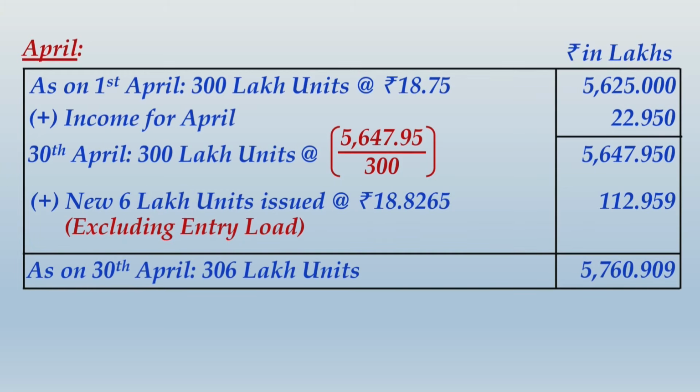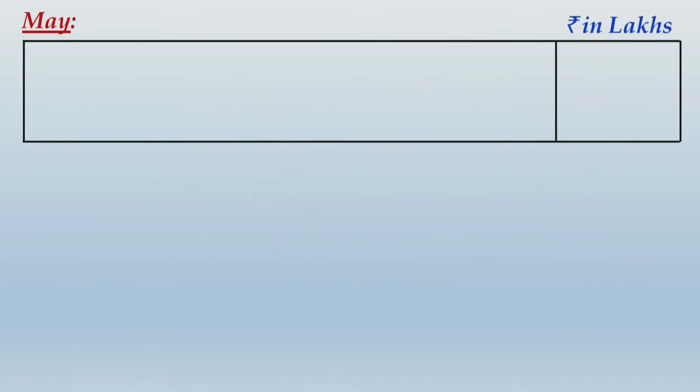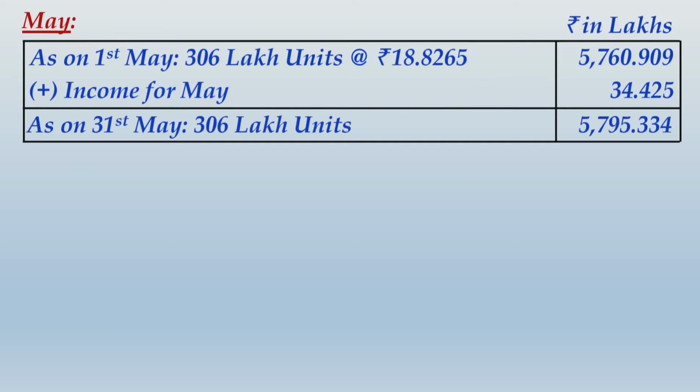Alright friends, once you have completed writing this whole thing, keep in mind whatever was the closing balance for April, that was 5760.909 lakhs, will become the opening balance for the month of May. So we move forward and make the calculations for May. As on 1st May, we have now 306 lakh units at 18.8265. That total value comes to 5760.909. You add income for May, and what you get as the revised value after including the income for May.